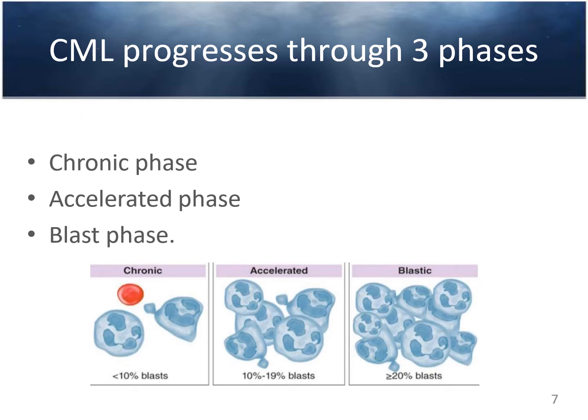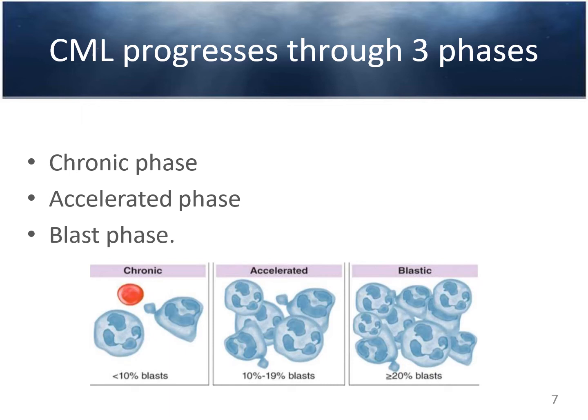Dear students, CML goes through three phases. Most commonly, the patient presents in the chronic phase, some patients may have the accelerated phase, and in rare cases the patient may have the blast phase. You can see, dear students, in the chronic phase there is less than 10% blast cells on the peripheral film. In the accelerated phase there is 10 to 19% blast cells in the film, which shows this is the accelerated phase. If the blast cells are more than 20%, then we call it CML with blast crisis or blast phase.